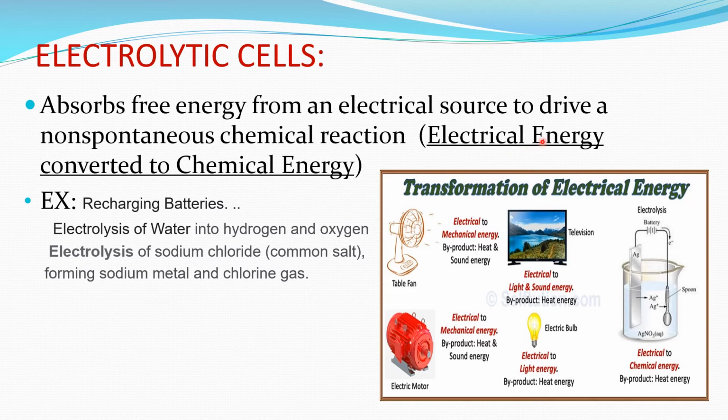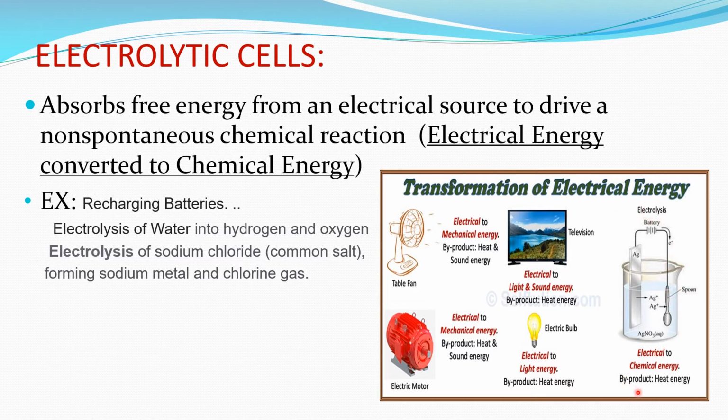That is, electrical energy gets converted to chemical energy. Examples: rechargeable batteries, electrolysis of water forming hydrogen and oxygen, and electrolysis of sodium chloride, that is common salt, forming sodium metal and chlorine gas.